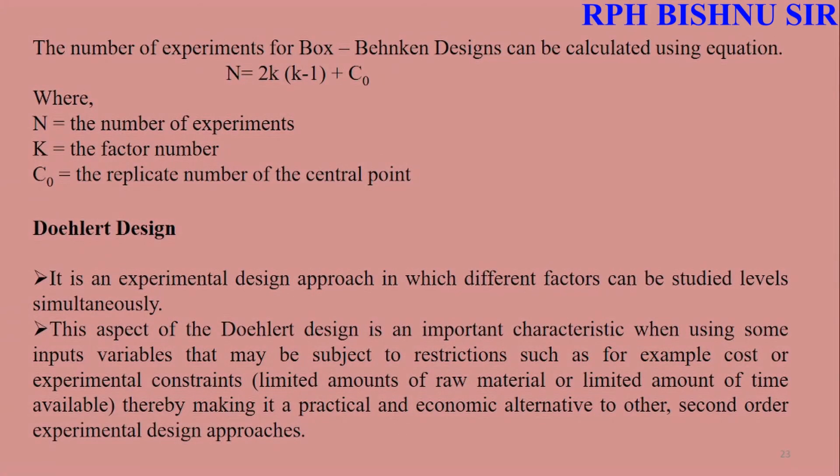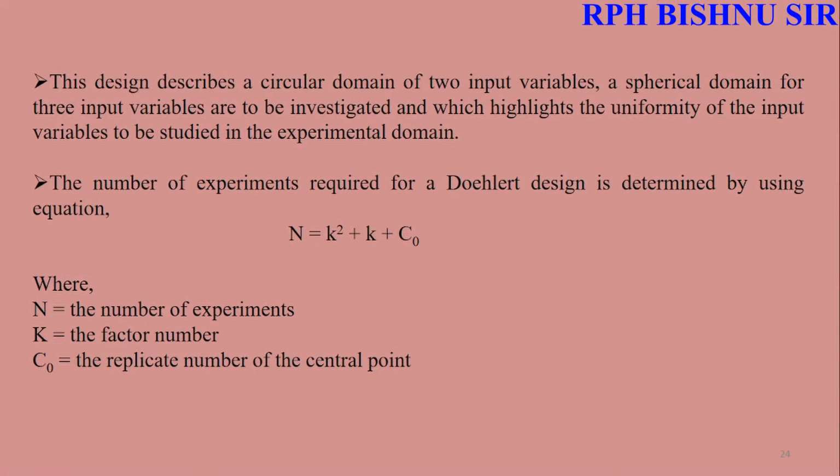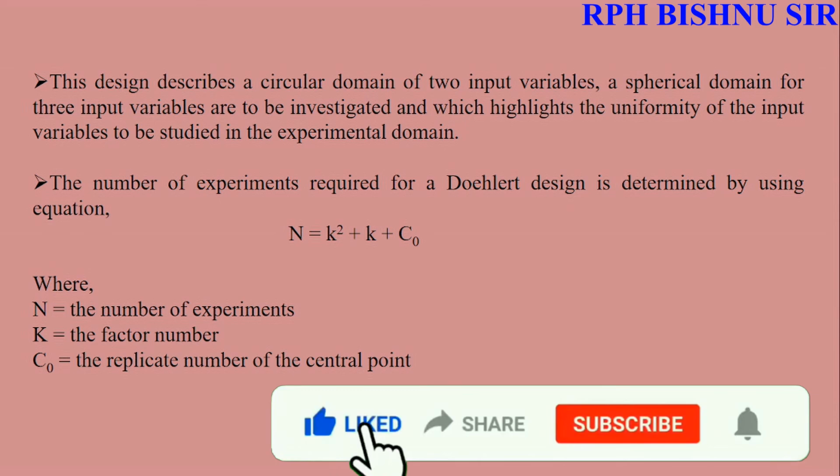How to calculate the Box-Behnken design? N is equal to 2k(k-1) plus C0, the center point replicates. Here, N is equal to the number of experiments, k is equal to the factor number, and C0 is equal to the replicate number of the central point. In order to design the dosage form, the Doehlert design is also there. In the Doehlert design also, it is determined by using the equation how the experiment will be conducted.